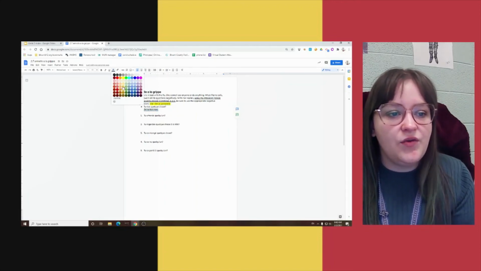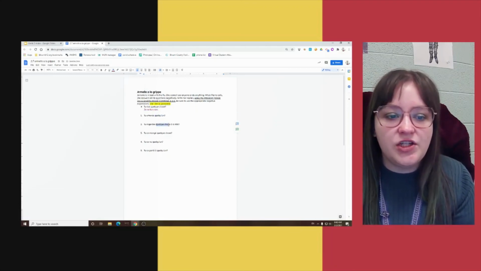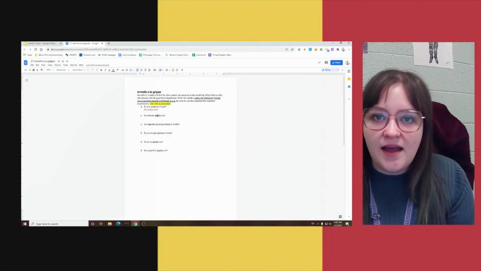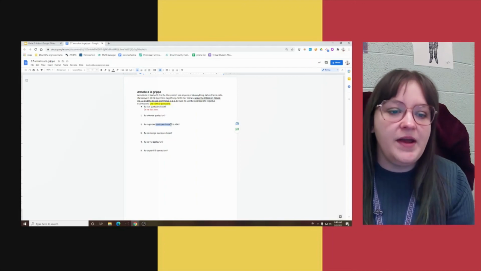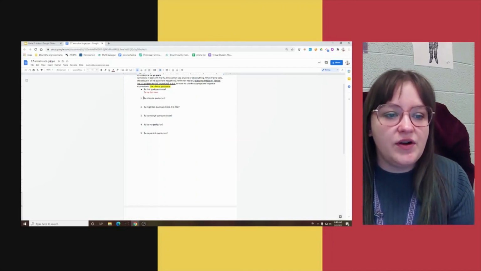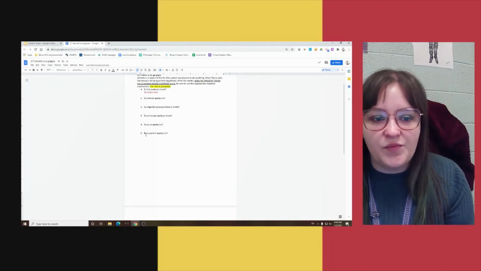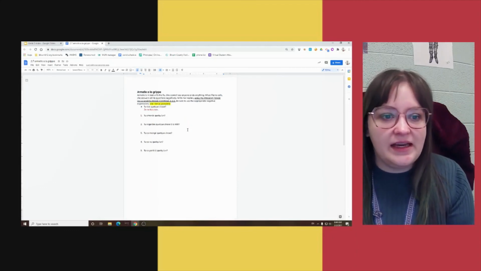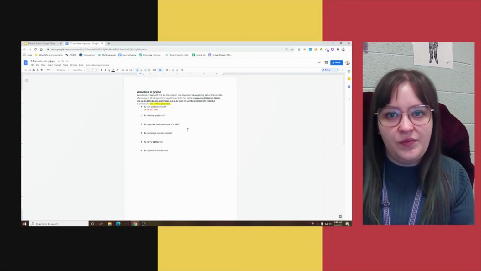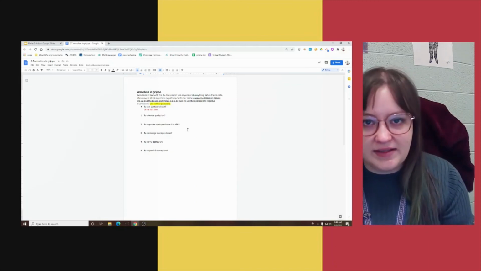Basically, in this section, you're just looking to see, does the question use quelqu'un, or does the question use quelque chose? If the question uses quelqu'un, your answer is going to use the phrase ne personne. If it uses quelque chose, your answer is going to use the phrase ne rien. And like I said, the first 2 are in the present tense, and the last 3 are in the passé composé. Like normal, there's a little key at the bottom, but this is exactly like a section on the quiz. There are 2 that you need to answer negatively in the present tense, and 2 questions you need to answer negatively in the passé composé.